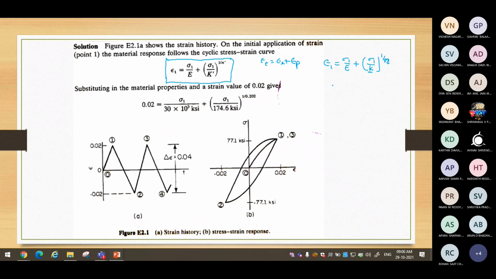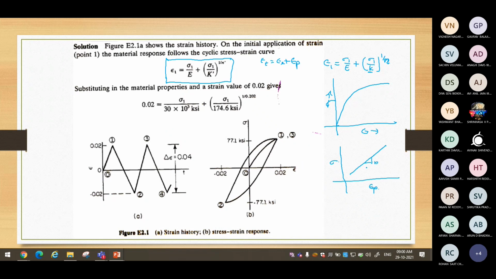Suppose you were aware of the K and N values. What do K and N values mean? Monotonic stress strain diagram values, monotonic curve values. If I have the plot of plastic strain versus the stress, we have the relationship.